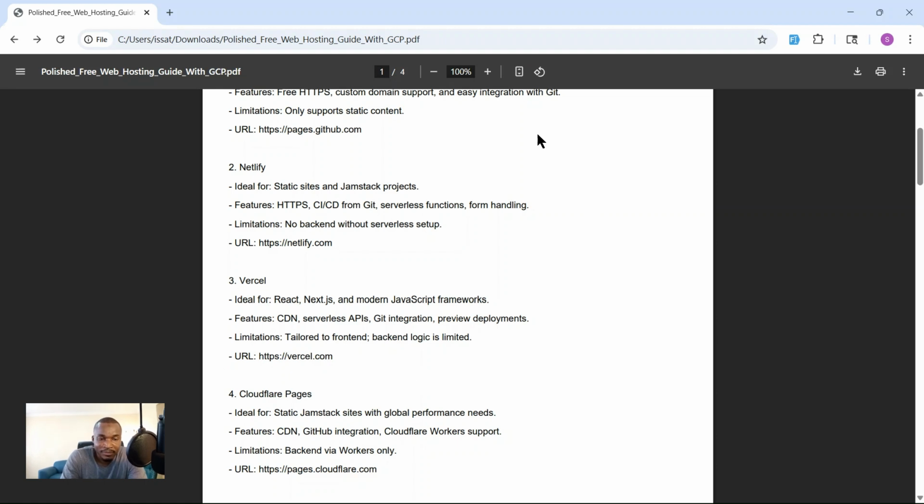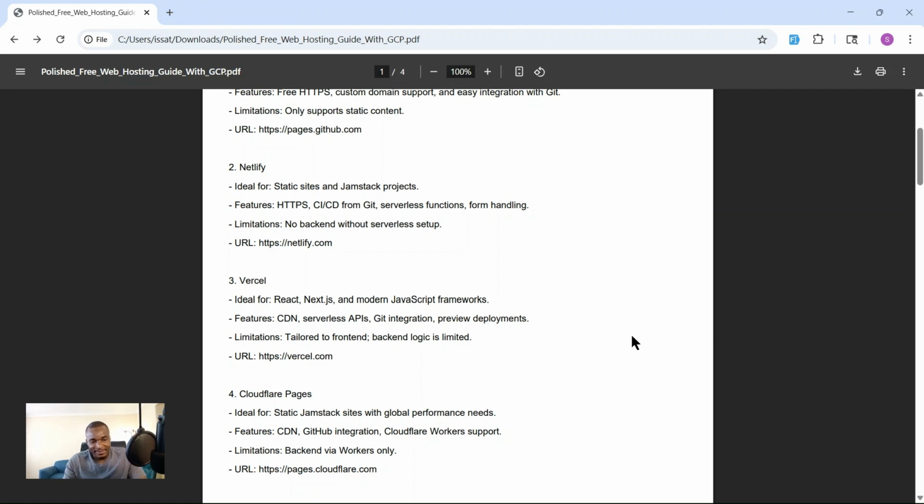And there are also features. You get a free CDN, content delivery network, serverless API, Git integration, and preview deployments. So you can get all of this.